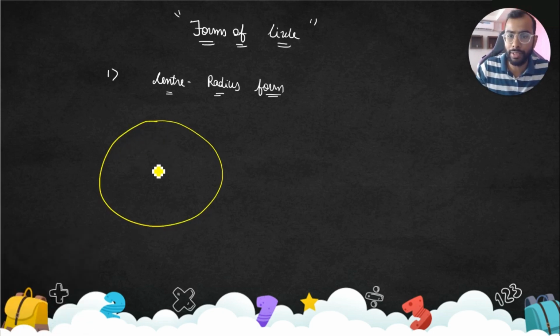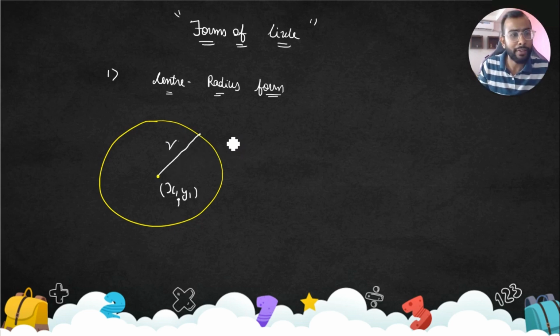Consider there is a circle, and this is the center. You can take the center as P comma Q, or x1 y1, anything. Let's say this center is x1 comma y1, which is given, and the radius is r. Find out the equation of the circle.